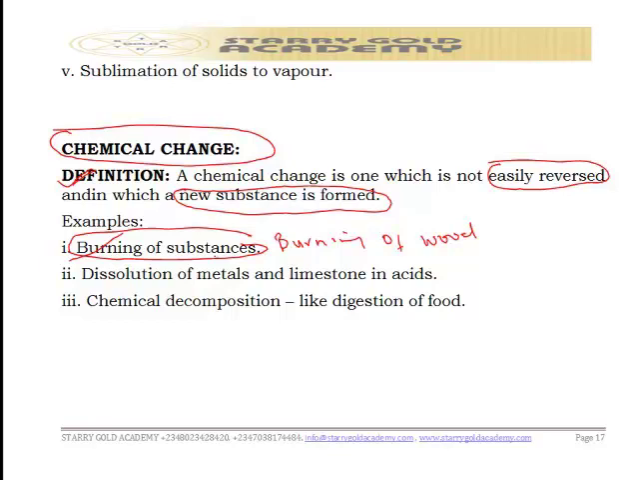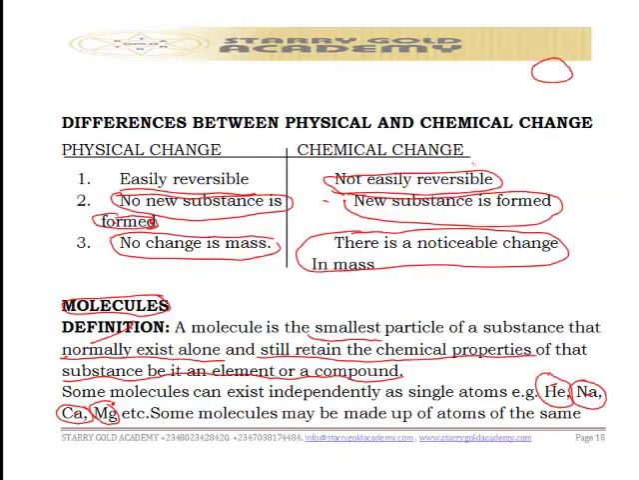In our previous class, we also talked about chemical change. If you look at the screen very well, we have where it is circled: not easily reversed, and new substances are formed. In chemical changes, new substances are always formed.